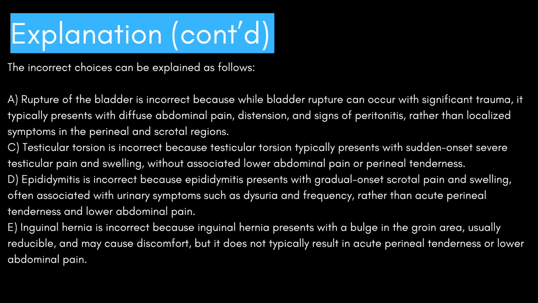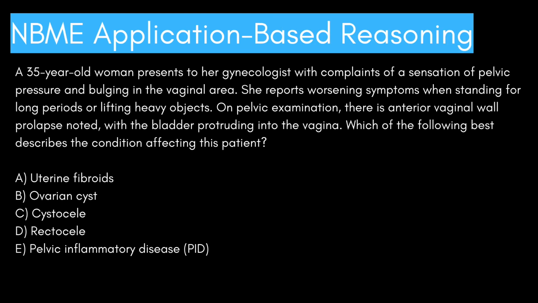All right, now that we have covered this question, let's move on to look at the next question. A 35-year-old woman presents to her gynecologist with complaints of a sensation of pelvic pressure and bulging in the vaginal area. She reports worsening symptoms when standing for long periods or lifting heavy objects. On pelvic examination, there is anterior vaginal wall prolapse noted, with the bladder protruding into the vagina. Which of the following best describes the condition affecting this patient?